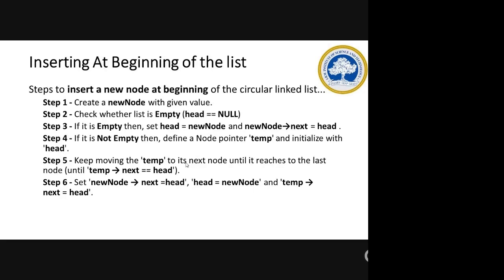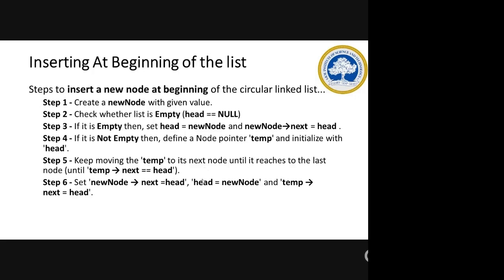Okay, and you have to move until it reaches the last node, until temp of next is equal to head. But this is the beginning of the list, right? So initially, when you give it as head, temp is head, you are assigning to temp. What you will do is new node of next will be head, and that new node which you are inserting will be the head node.